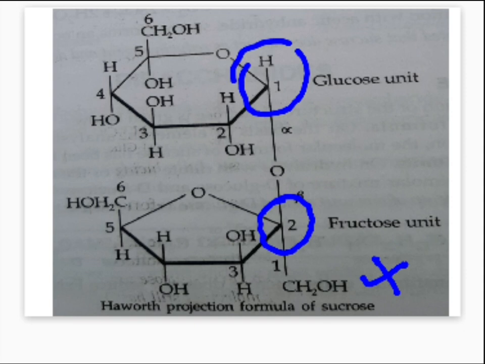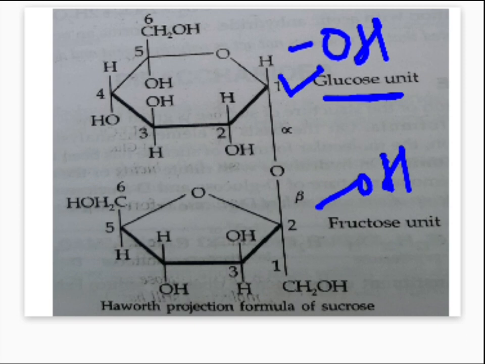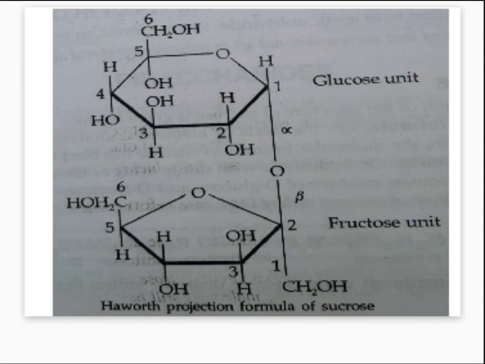Okay, now both the stereo centers or the anomeric carbons are attached to each other with the help of a glycosidic linkage. Because of that, you can observe there is no available hydroxyl group. Neither with the glucose unit is there any available hydroxyl group at anomeric carbon 1, nor is there a hydroxyl group available with the fructose unit at carbon 2, right? So what does it suggest? That both the units are non-reducing in nature. And on that basis, what I can say is sucrose is a non-reducing sugar. I hope the concept is clear.